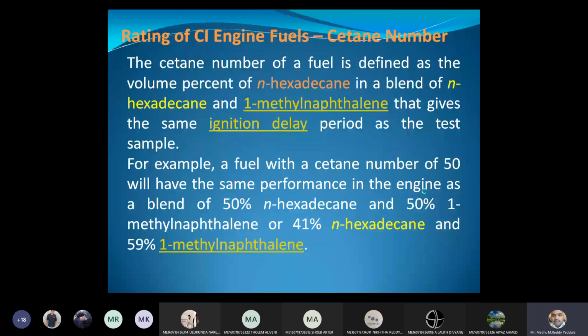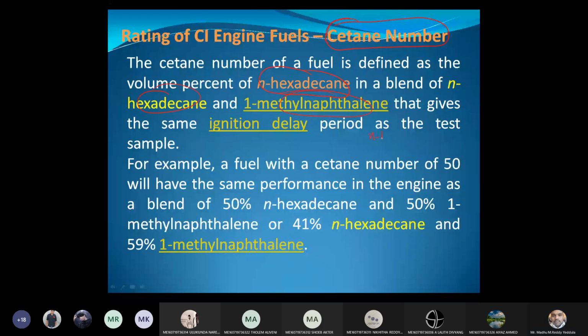Next, CI engine fuels. CI engine fuels are rated by cetane number. Octane number is for SI engine fuel, cetane number is for CI engine fuel. It is defined as the percentage by volume of n-hexadecane in a mixture of n-hexadecane and 1-methyl alpha naphthalene.